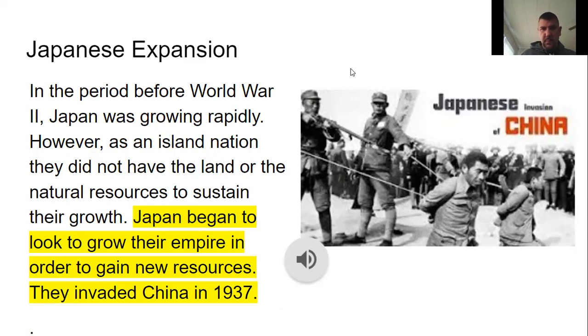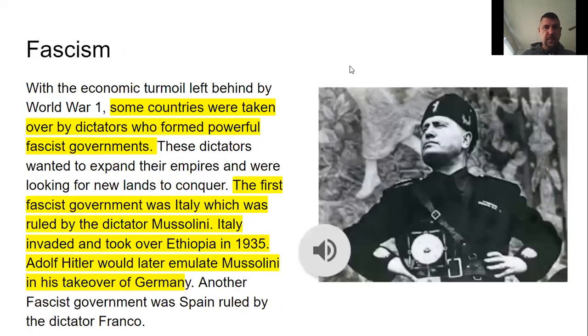Japanese expansion. In the period before World War II, Japan was growing rapidly. However, as an island nation, they did not have the land or the natural resources to sustain their growth. Japan began to look to grow their empire in order to gain new resources. They invaded China in 1937.